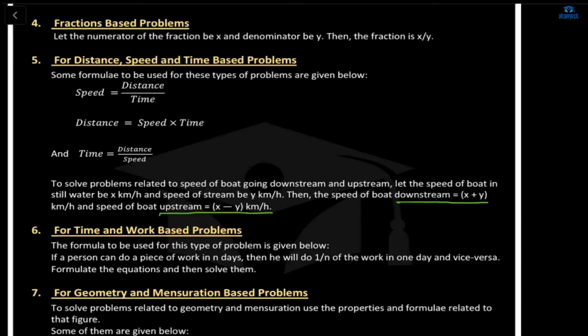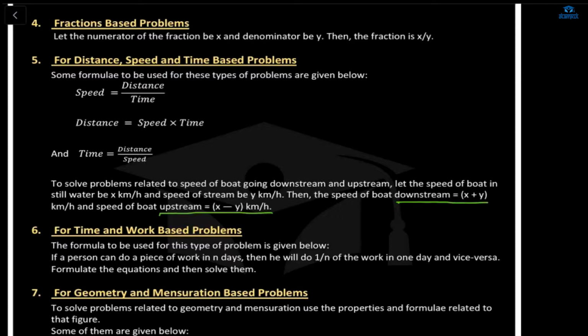Okay, so upstream and downstream. Now, whenever we are solving the problem of upstream and downstream, always assume two things. The speed of the boat in still water, that is, in standing water. When the boat is alone, what will be the speed of only the boat? Again, in still water we take it as x kilometers per hour. We assume it. And the speed of the stream.